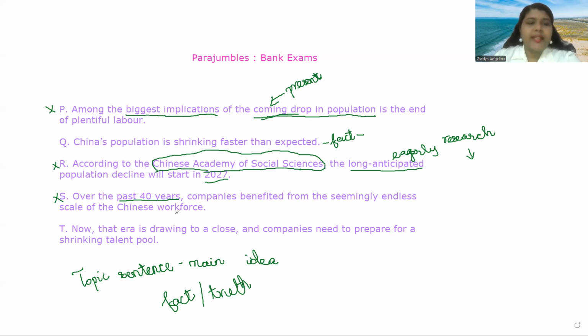Next, now that era is drawing to a close and companies need to prepare for a shrinking talent pool. Now means it talks about the time. So something that had happened before is also discussed. So this also is not the topic sentence. Now, according to our analysis, Q is the topic sentence.